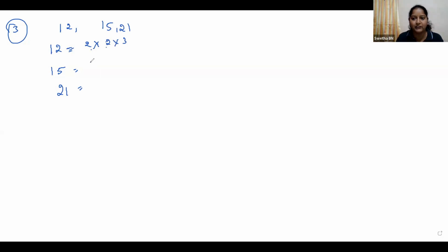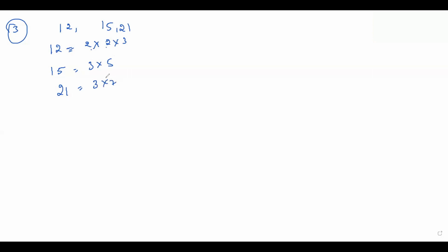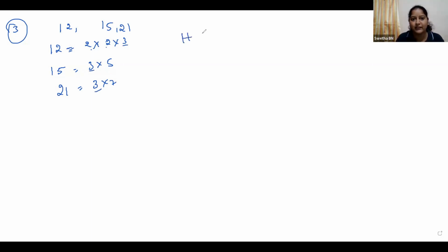Then tell me 15. 3 into 5. And 21, 3 into 7. Yes, good. So, which is common here? 3 is common. We have only one common number. So, HCF is equal to 3. Right? Now, what is LCM here?